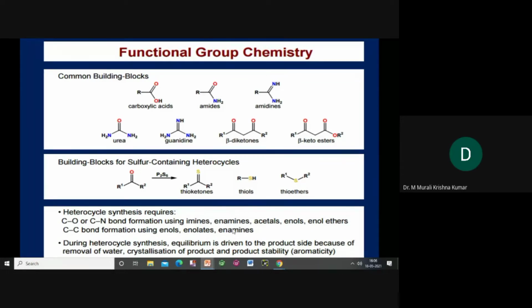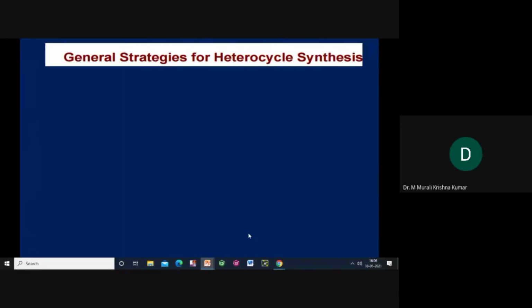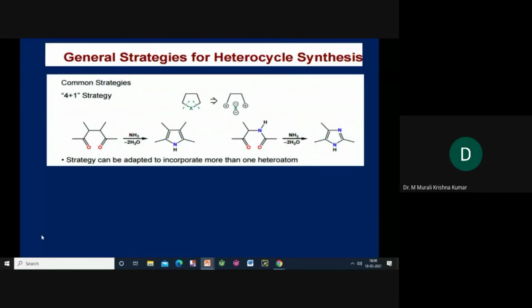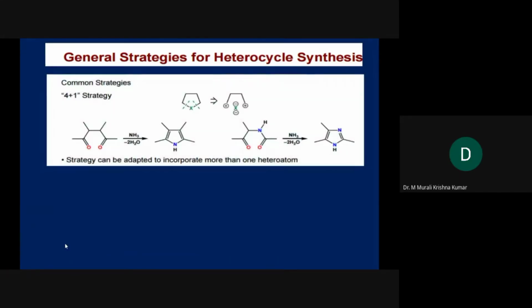Whatever I am saying is applicable to 3-membered, 4-membered, 5-membered, 6-membered, or 7-membered heterocyclic rings. These are the basic rules, the basic thinking process. Now, general strategies. These are what we call general strategies for synthesis of heterocyclic compounds, here in case of 5-membered rings. So here, if you see clearly,